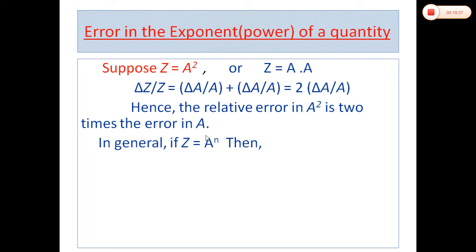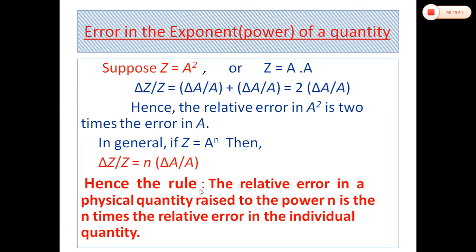Similarly, if we have a general relation z is equal to A raised to the power n, then the relative error in z will be equal to n times the relative error in A. Hence, the rule is: the relative error in a physical quantity raised to the power n is n times the relative error in the individual quantity. It means if a physical quantity depends on the power of some other physical quantity, then the relative error in the physical quantity will be equal to the power, or exponent, times the relative error in the given physical quantity.